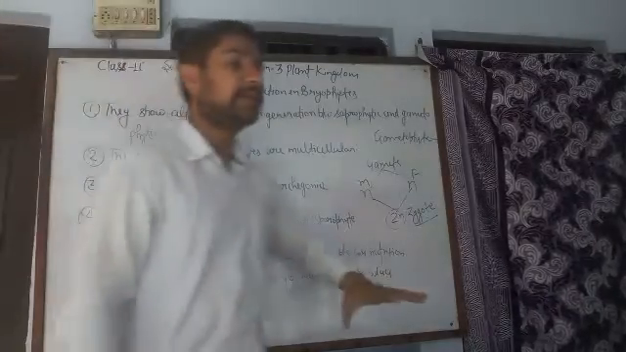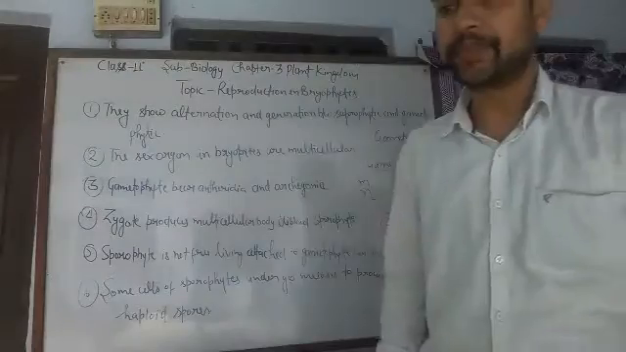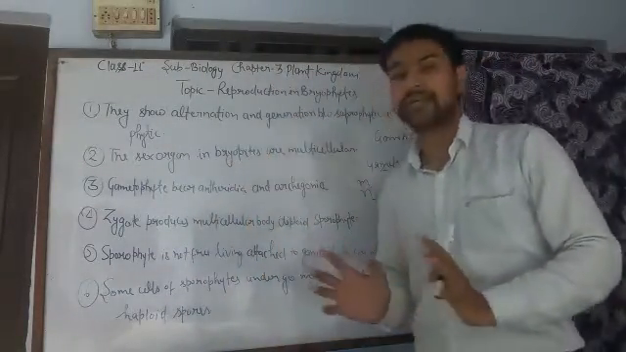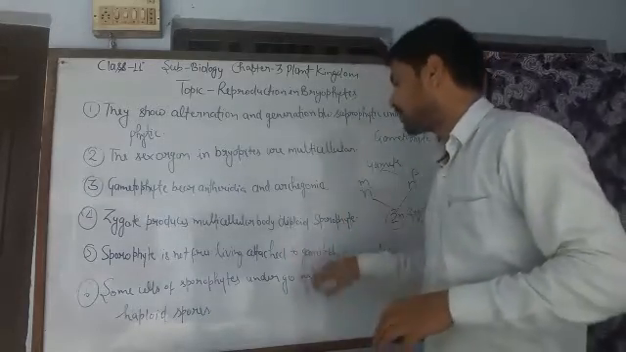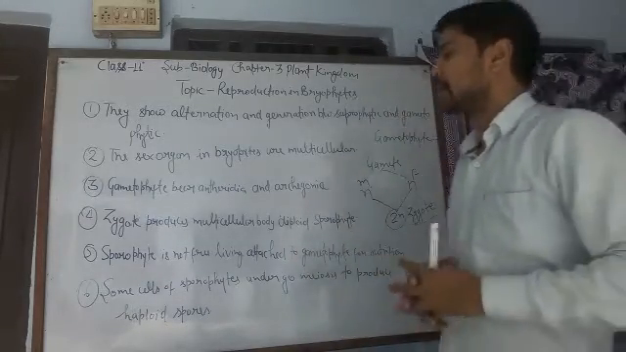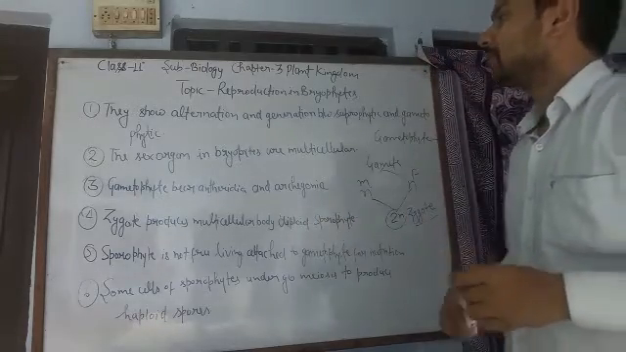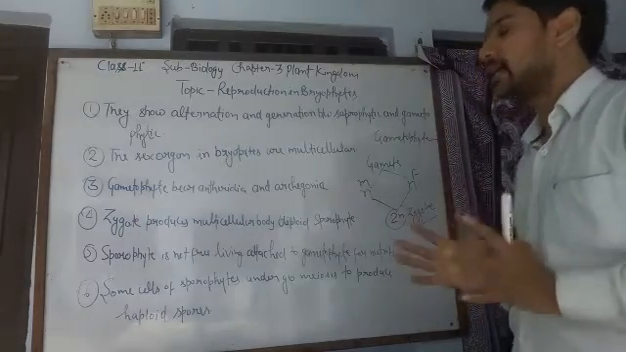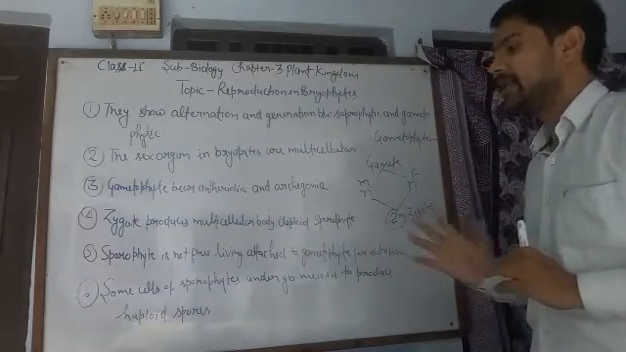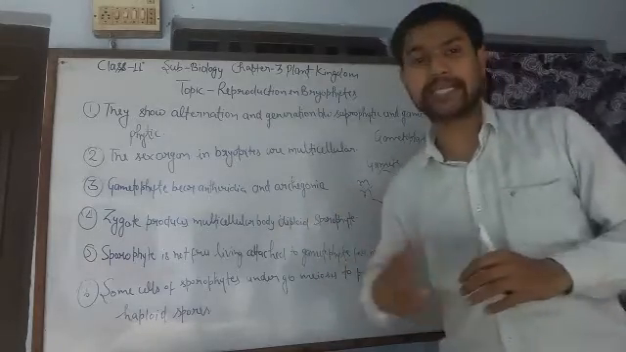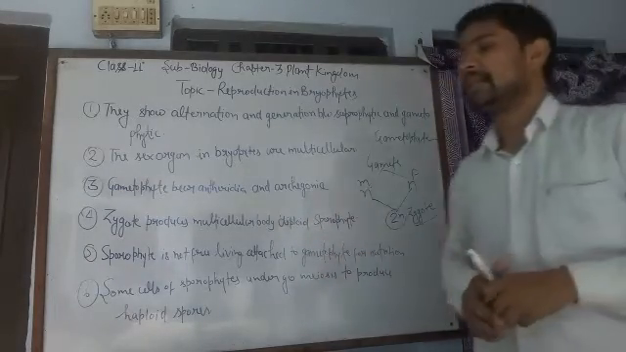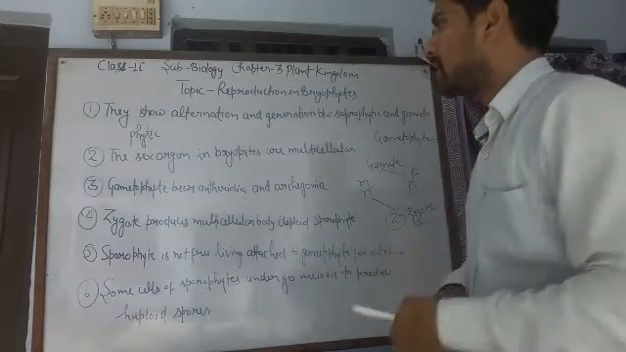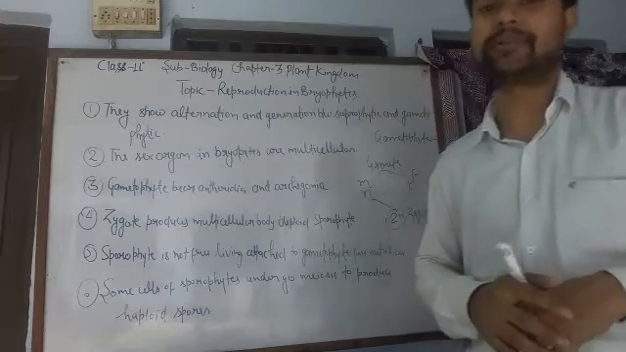The sporophyte is not free living. It is generally attached to the green gametophyte for its survival and nutrition. In this topic I explained how reproduction occurs in bryophytes in a simple way. In the next lecture I will cover the classification of bryophytes, in which we classify bryophytes into two categories, liverworts and mosses.